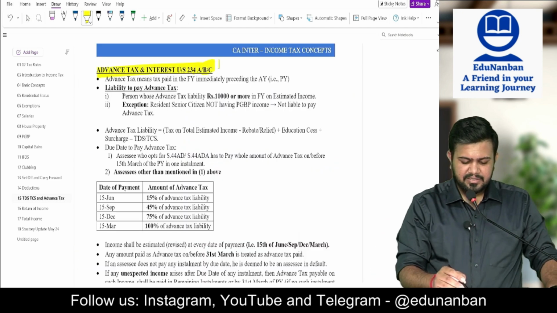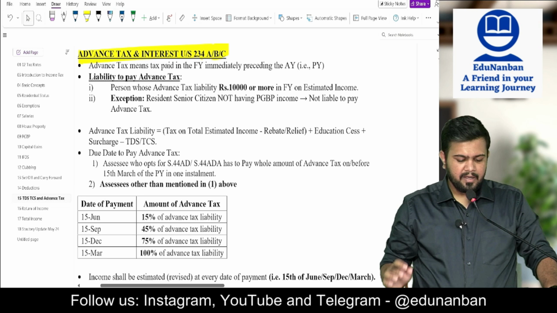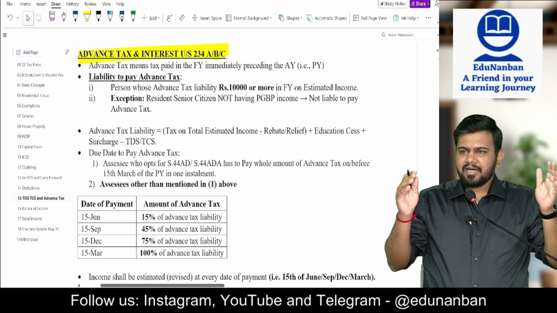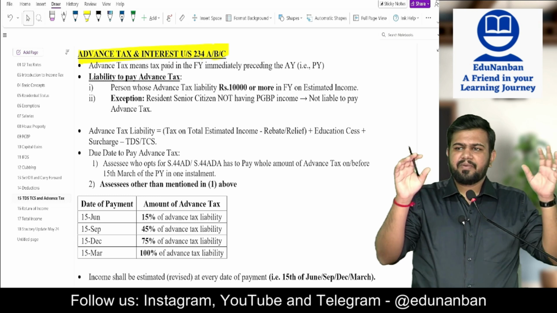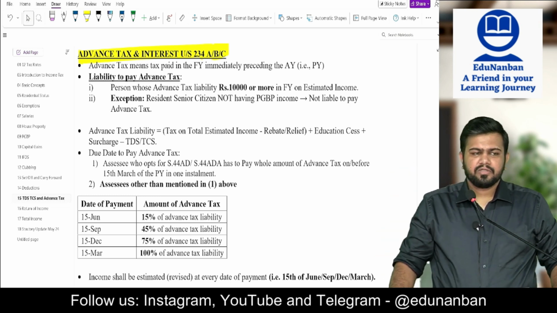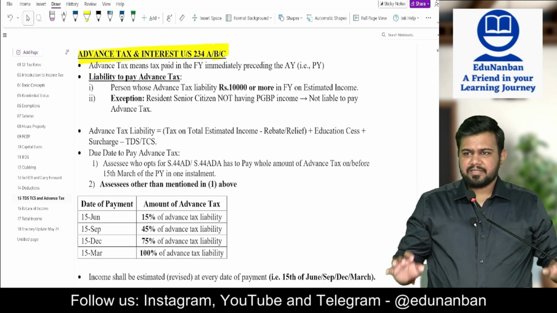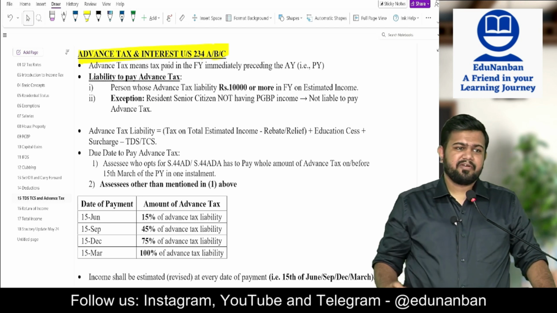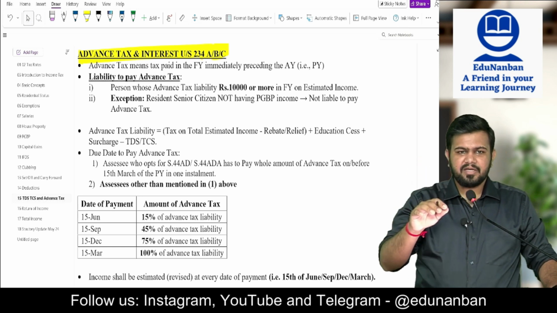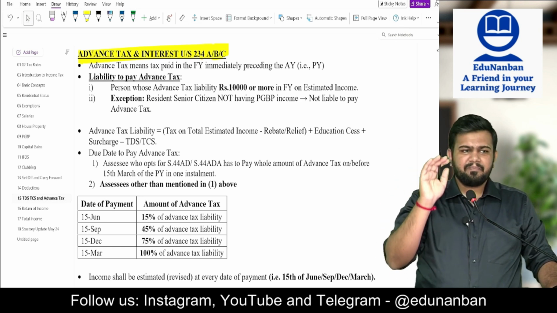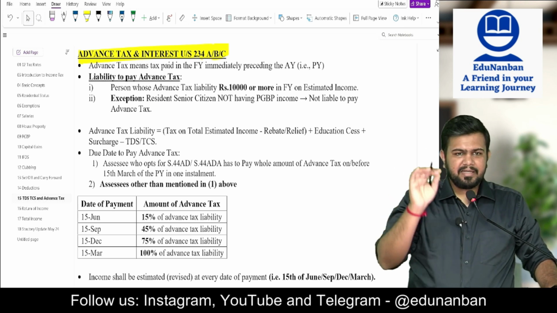Advance tax interest under sections 234A, 234B and 234C. Now, what is advance tax? Advance tax means tax of the previous year paid by the assessee in the previous year itself. Sir, how much advance tax do we have to pay? 100% you have to pay. 100% tax of the previous year should be paid by the assessee in the previous year itself. It is compulsory to pay 100% tax in the same year.